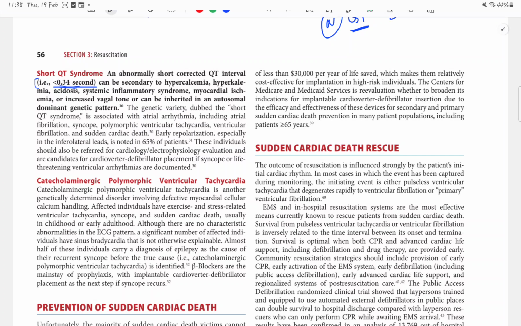Then there is catecholaminergic polymorphic VT. There is exercise and stress related VT, syncope and sudden cardiac death.